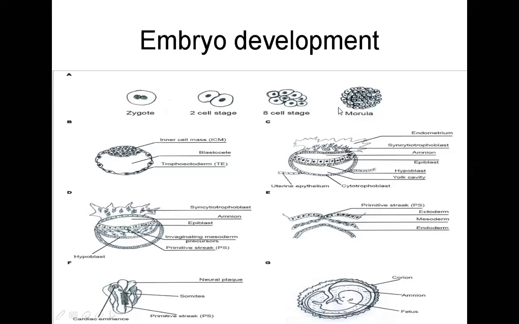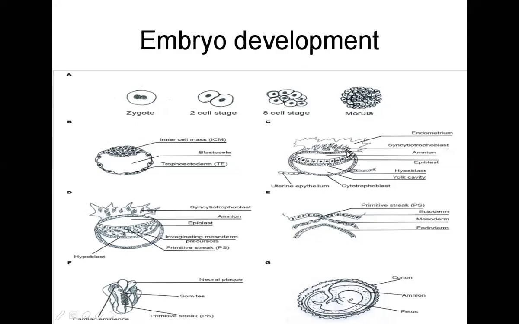Then it consists of the inner cell mass. This is the inner cell mass. Then whatever is between the blastocyst and the outside is the trophoectoderm. And this is the structure you are seeing. This is the endometrium.